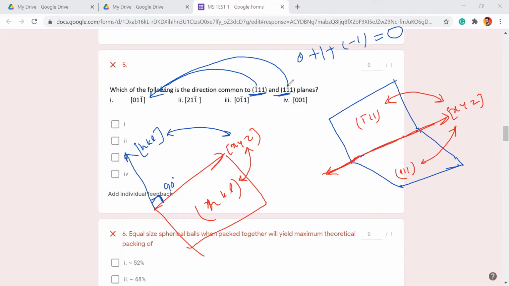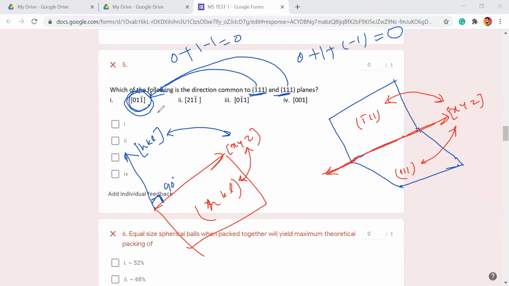But is it the same for the second plane also? The dot product of 1, 1, 1 should also be 0. So 1 into 0, 0, plus 1 into 1, 1, plus 1 into minus 1, minus 1. It is giving 0. Yeah, so your answer is this only. Now the life has changed, and you should not be satisfied with only one option. You have to check for the others also, because now it is a day of MSQ.